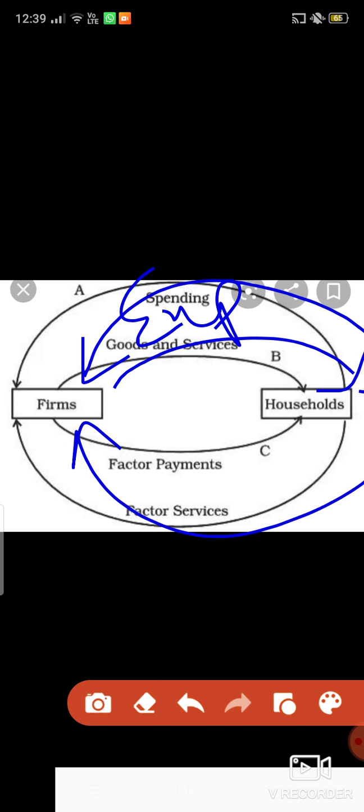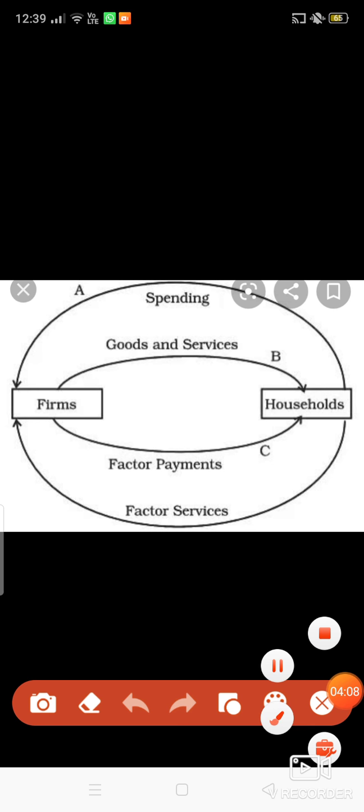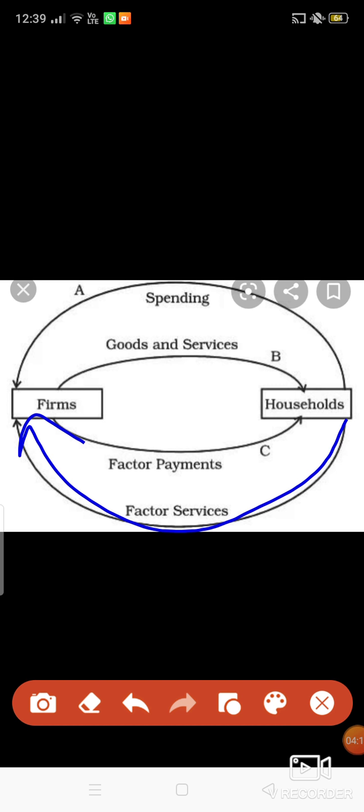Again, listen: from the household there are factor services, land, labor, capital and entrepreneurship, and with the help of these there will be production of goods.